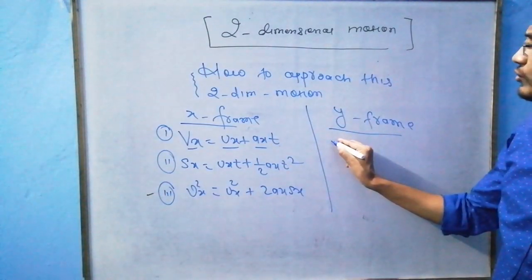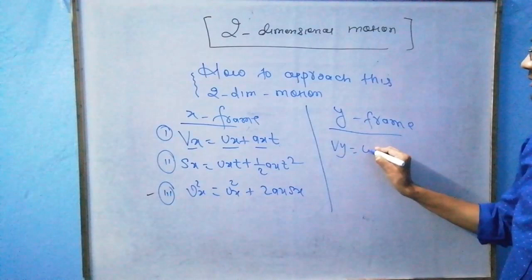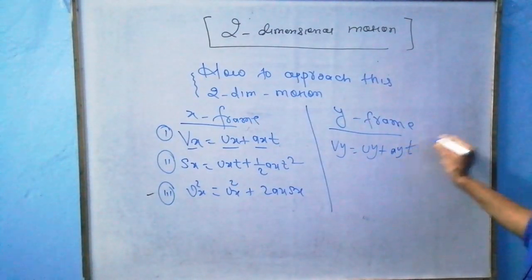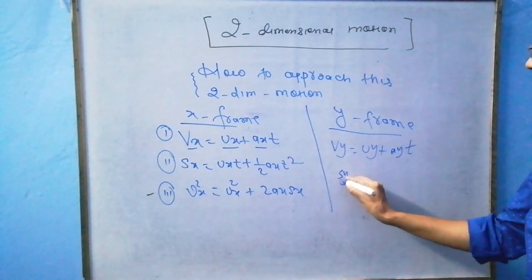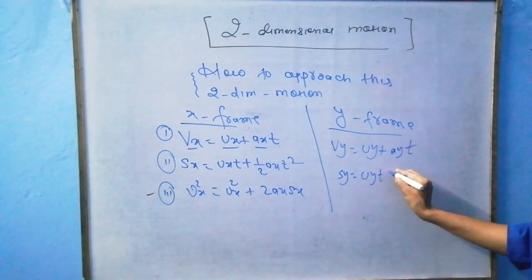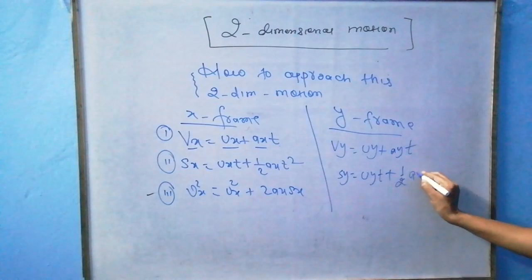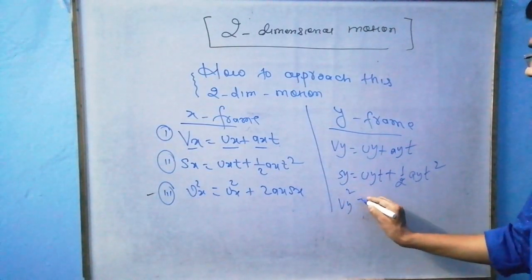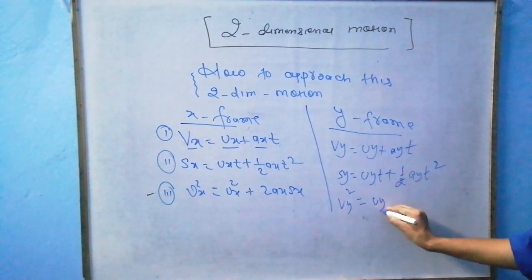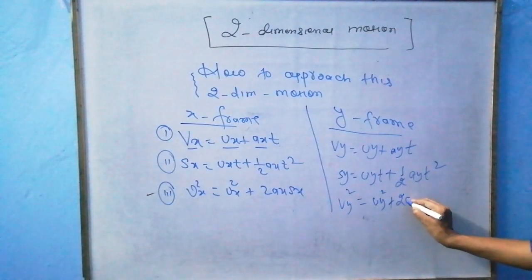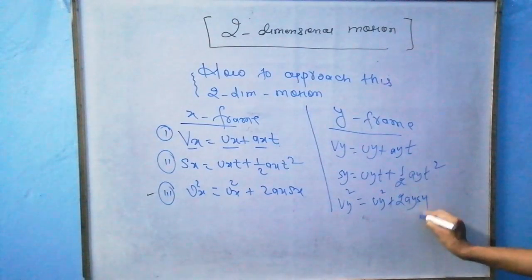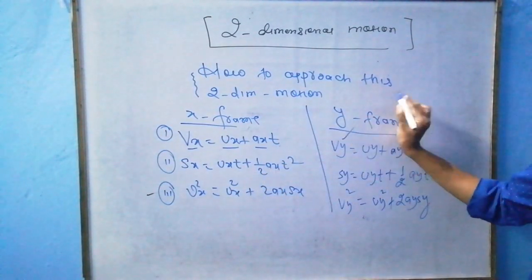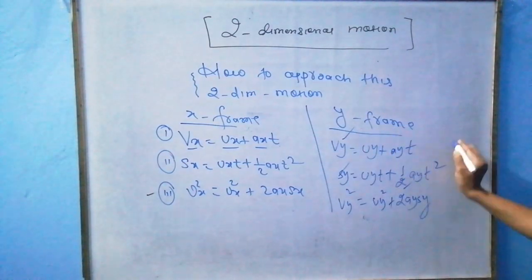Similarly, I can write, or no? Vy equal to uy plus ay into t. Fine. This is sy equals uy t plus half ay t squared. Third, vy squared is equal to uy squared plus 2 ay into sy. Just feel, sir, everything in Y: velocity in Y, displacement in Y, acceleration in Y.